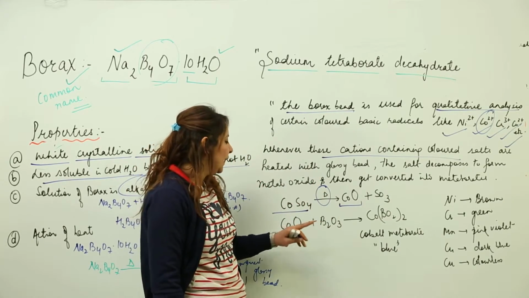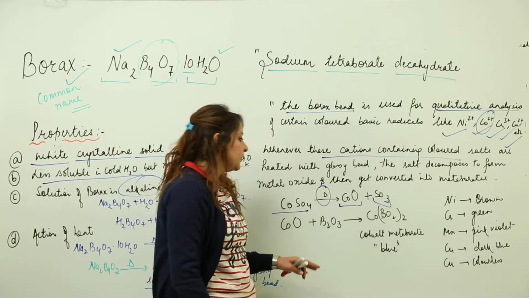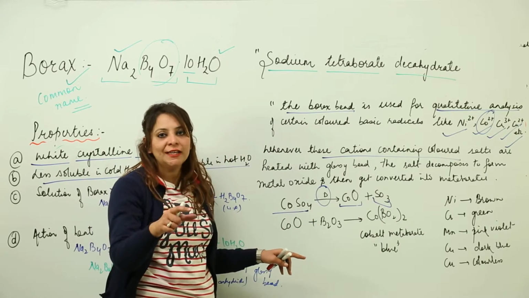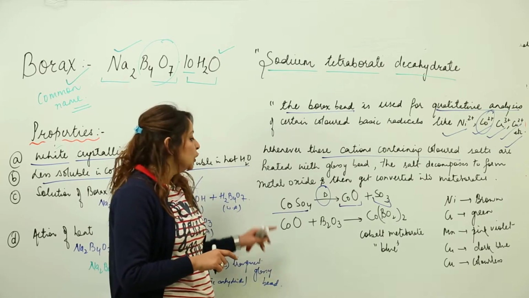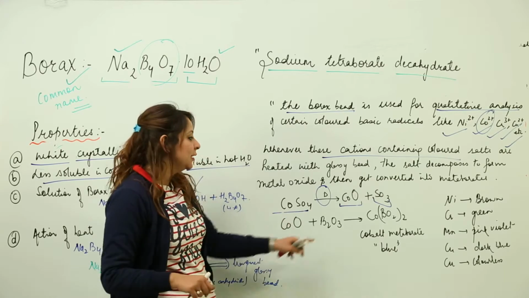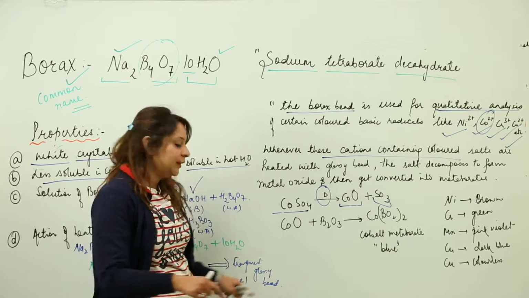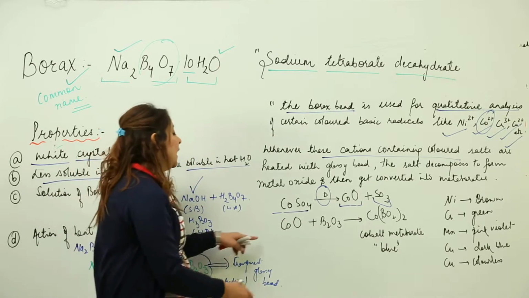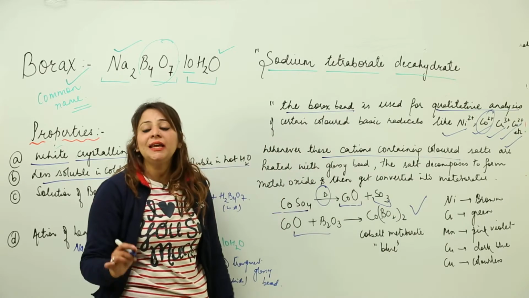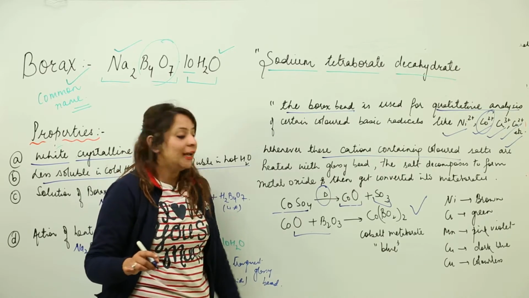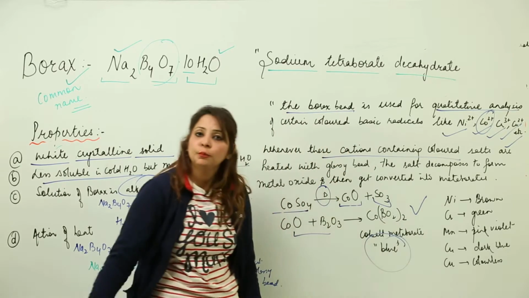The first thing you get is that they decompose into their metal oxides, but we are concerned with the cation oxides because we are carrying out qualitative analysis for that particular cation. As we were doing it for cobalt, we are concerned with the cobalt oxide. Then this cobalt oxide reacts with another component of the glassy bead, boric anhydride, and forms its respective metaborate, and these metaborates are colored. In case of cobalt, the color of cobalt metaborate is blue.